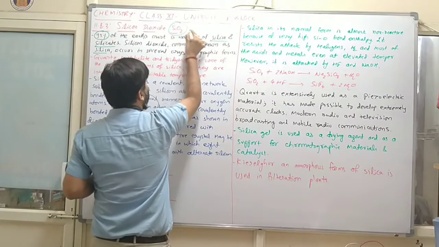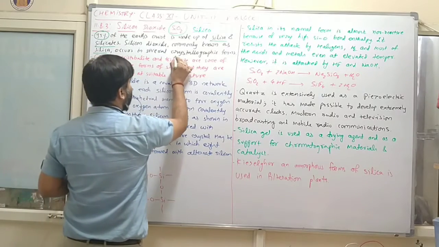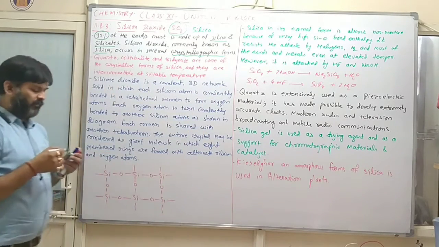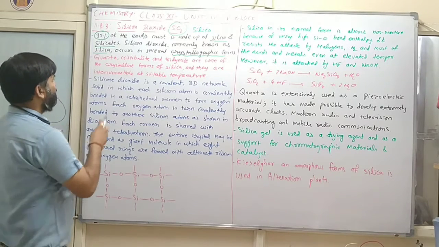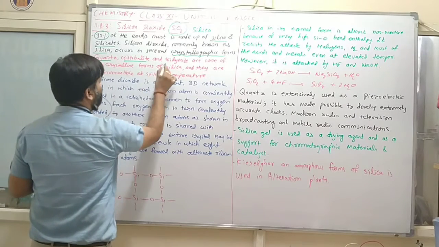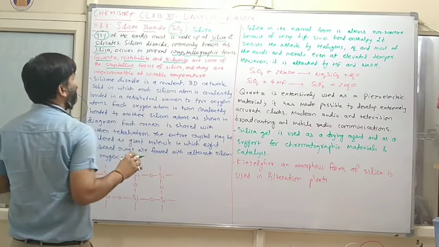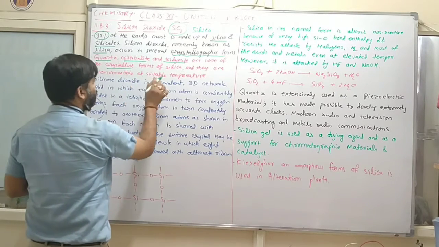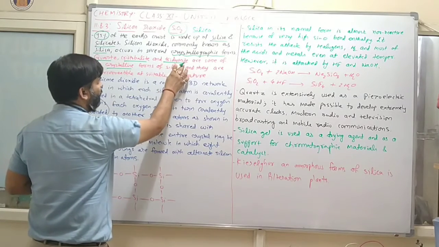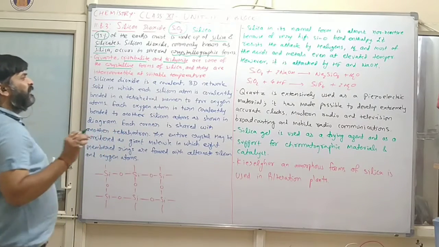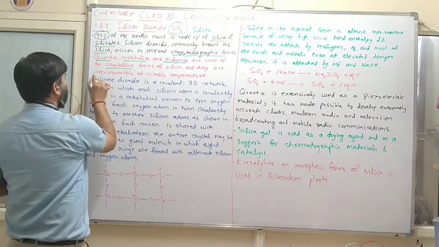This SiO2 is what we call silica. It occurs in several crystallographic forms. Quartz, cristobalite, and tridymite are some of the crystalline forms of silica, and they are interconvertible at suitable temperature.